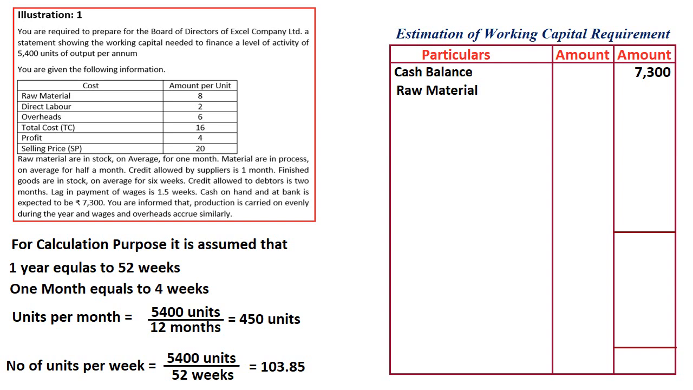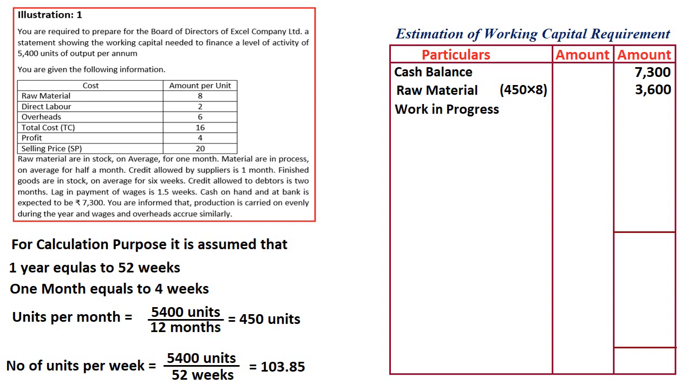So what is the raw material price? 8 per unit. But what is the length of the raw material on average in stock? Average in stock for 1 month. Therefore the equation would be 450 units into 8. Why have I done 450 units? Because monthly production is 450 units and raw material is in stock for 1 month. So 450 units into raw material price 8. The length of the material in stock is very important for calculation of working capital requirement, right? So then we will get 3600 as the amount required for raw material.